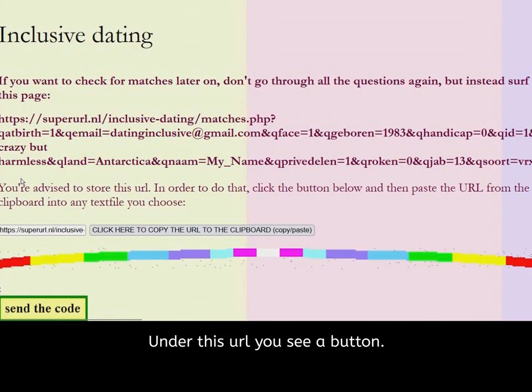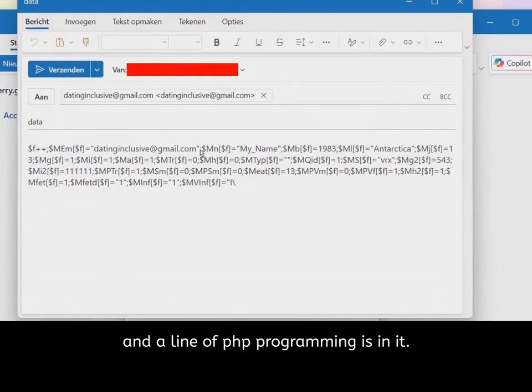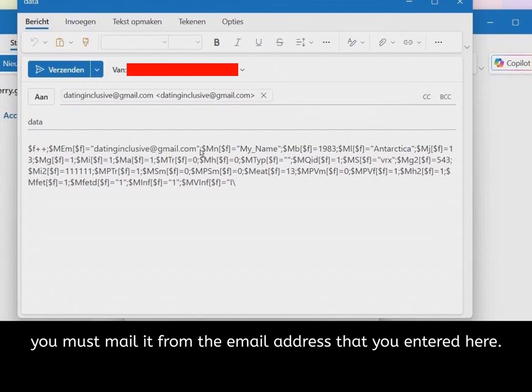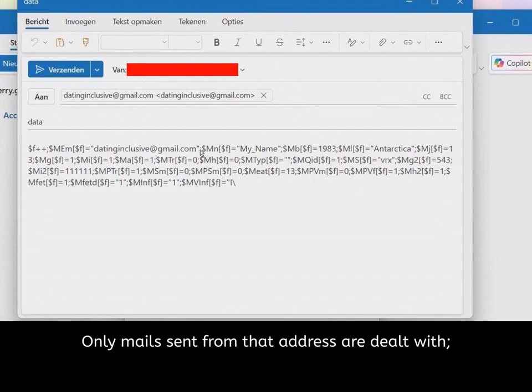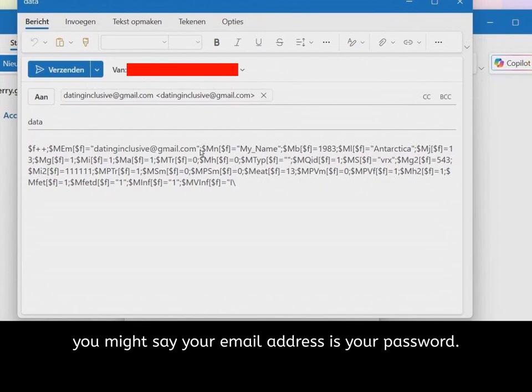Under this URL you see a button. If you click that button, your mail is opened and a line of PHP programming is in it. You must mail that line to me so I can enter it into the program. And please note, you must mail it from the email address that you entered here. Only mails sent from that address are dealt with. You might say your email address is your password.